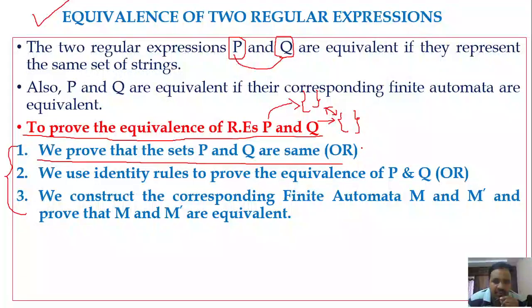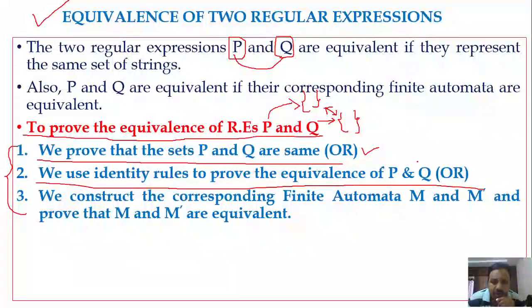So for given regular expressions, we have to generate the regular sets, and if their corresponding regular sets are equal, then the regular expressions are equivalent.